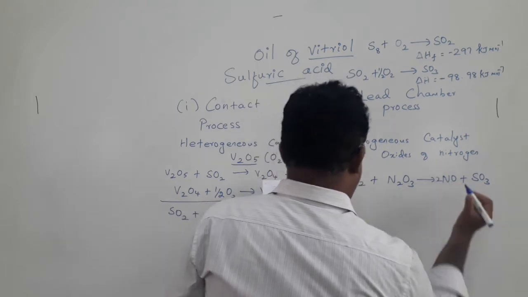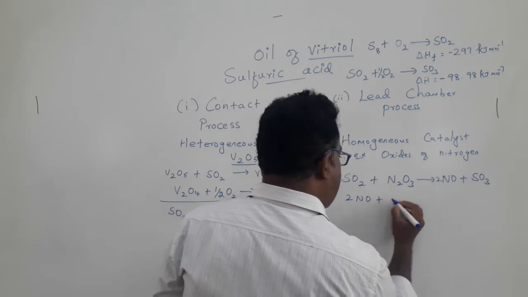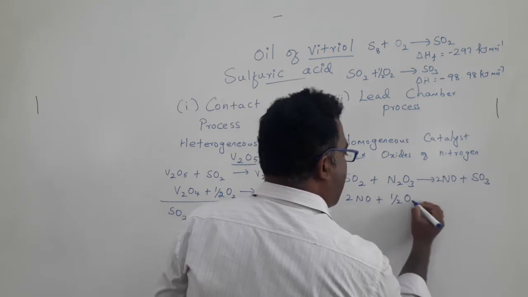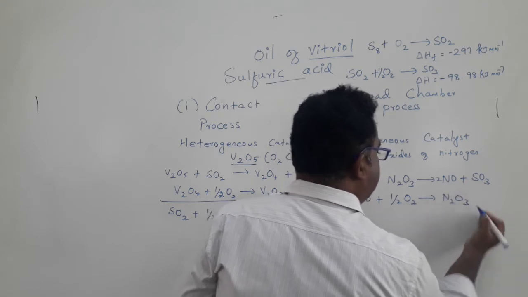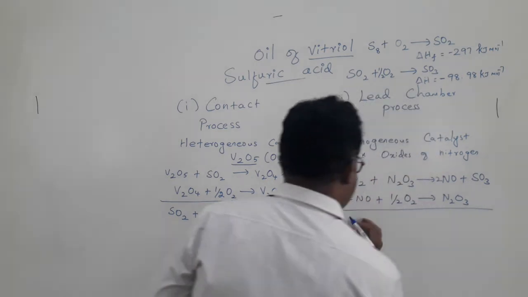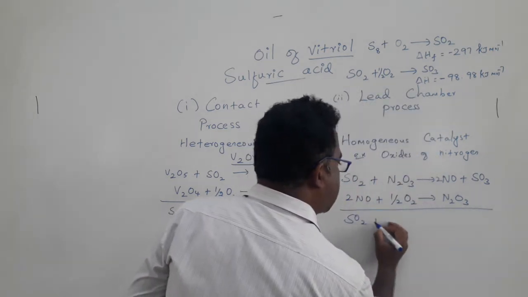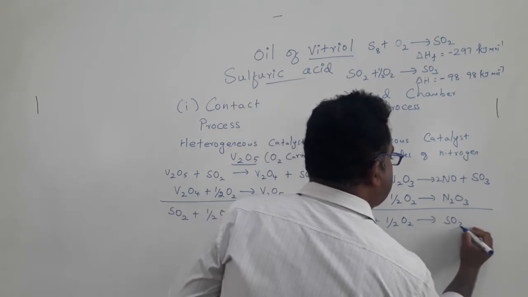Then the nitric oxide again reacts with half equivalent of oxygen to regenerate the oxides of nitrogen, N2O3. The overall reaction will be sulfur dioxide plus half oxygen gives sulfur trioxide.